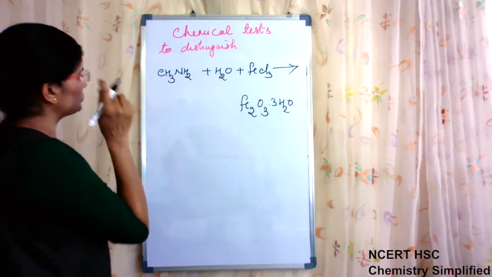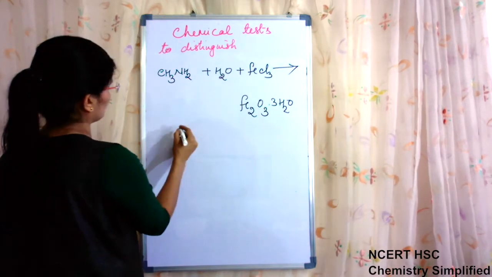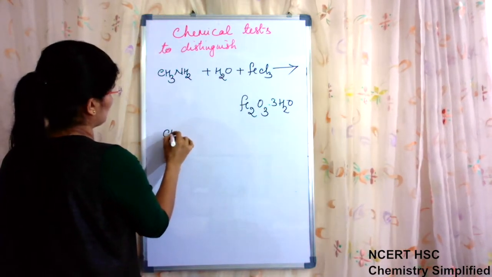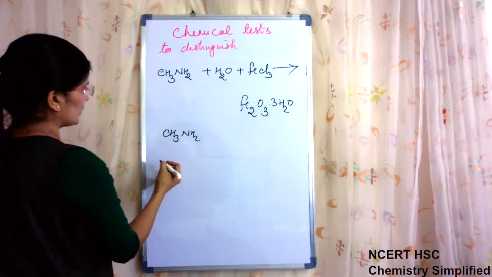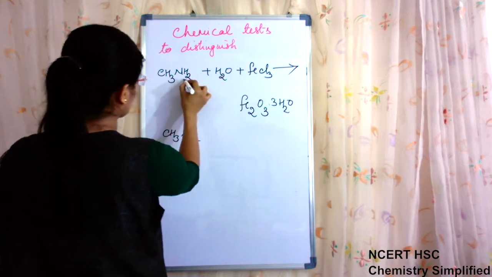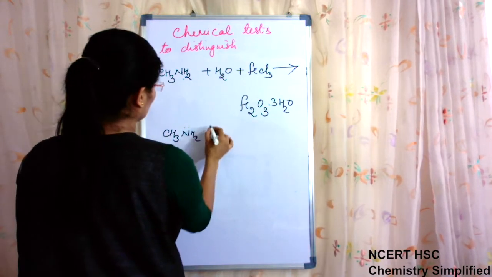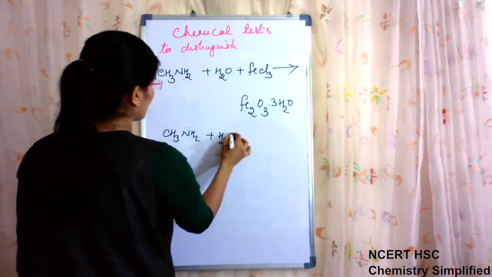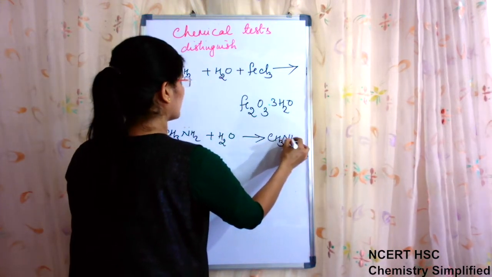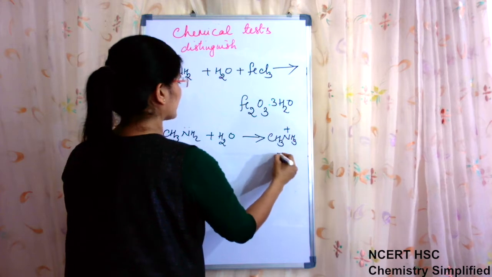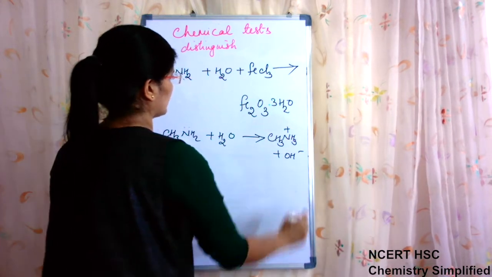Okay. Now CH3NH2 is present. Because of the basic character of the amine, when it reacts in water, what will happen? It will form CH3NH3 positive plus OH negative.